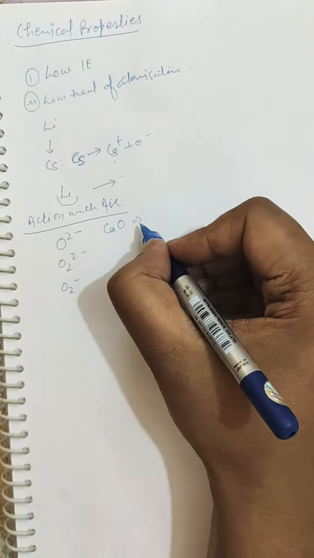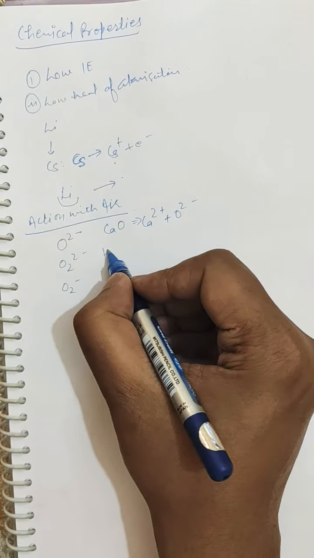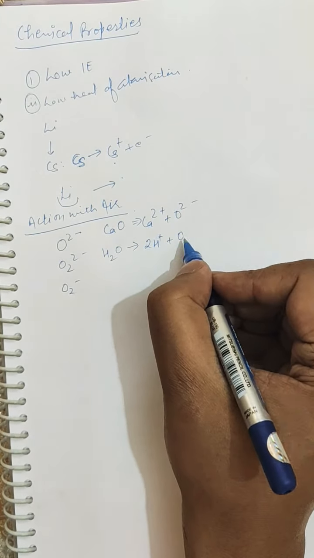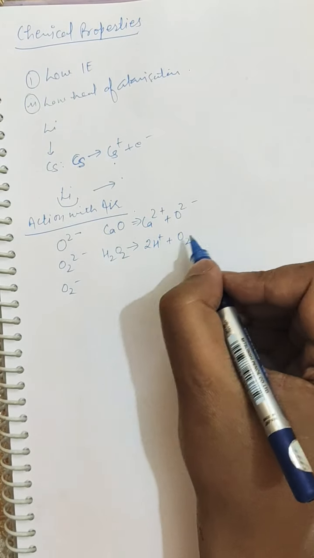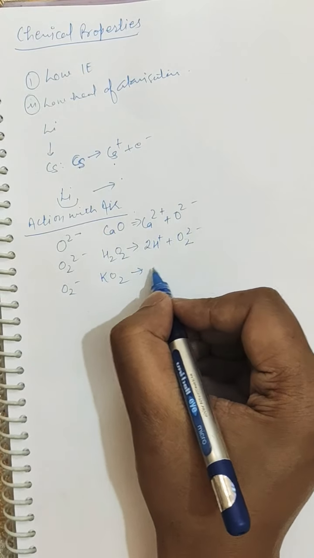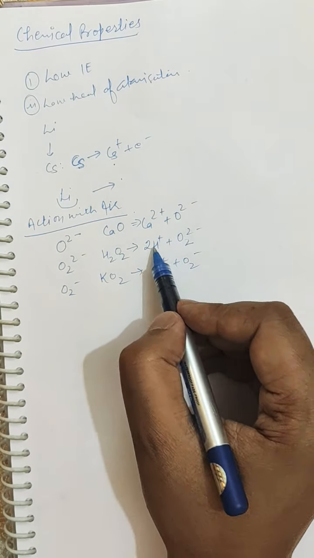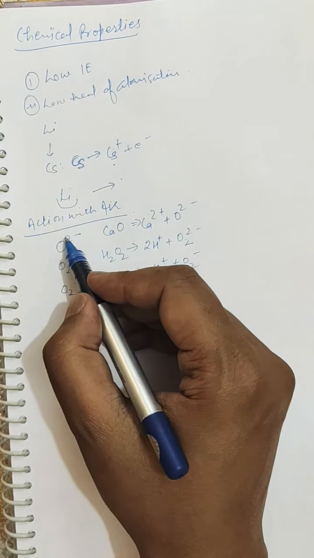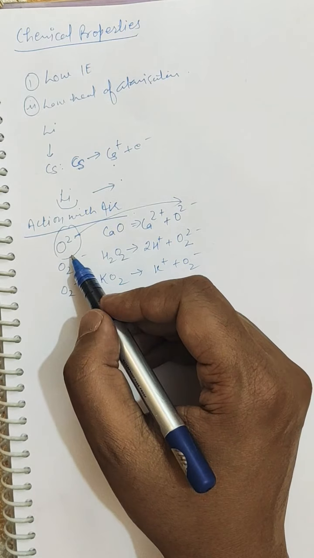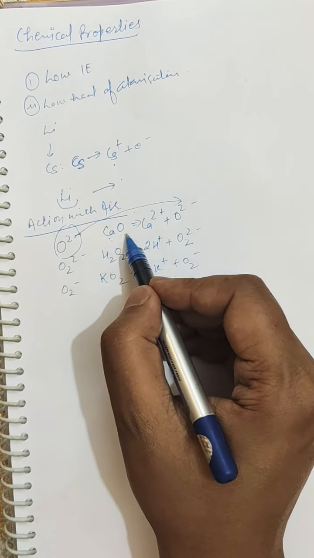So normal oxide, like calcium oxide: if you split calcium oxide, it will be split into calcium 2+ plus O2-. Whereas peroxide, like hydrogen peroxide, here you can see 2 protons plus O2 2-. And superoxide, like potassium superoxide, is K+ O2-, so they are fully balanced. So you can remember their names from these formulas.